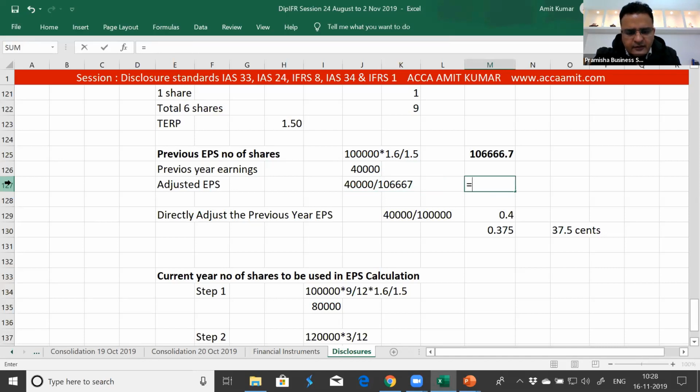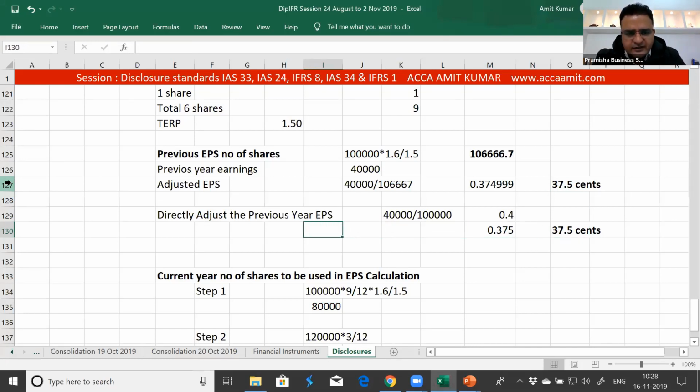Agree? 40,000 divided by 106,667 is 37.5 cents. So as I said, mathematics is your choice. That's what I wanted to highlight, how the fraction gets inversed.